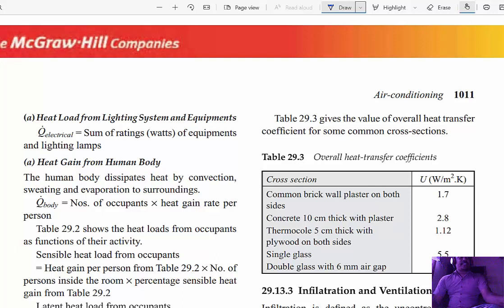But in ancient days, incandescent bulbs emitted a large amount of heat, and the wattage was also higher. The formula for the lighting system is Q electrical equal to the sum of the ratings of equipment and lighting lamps.